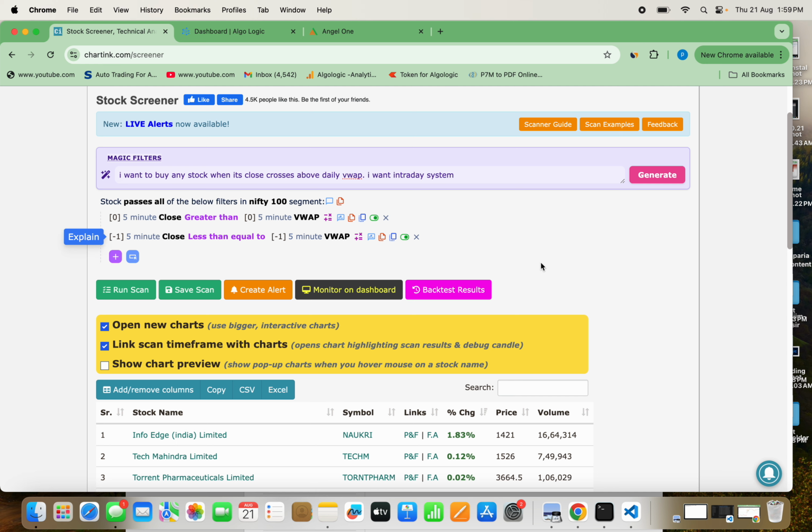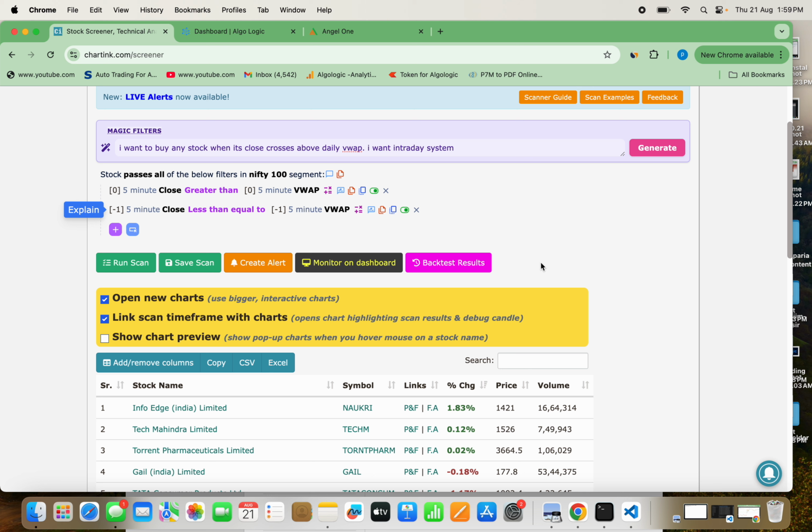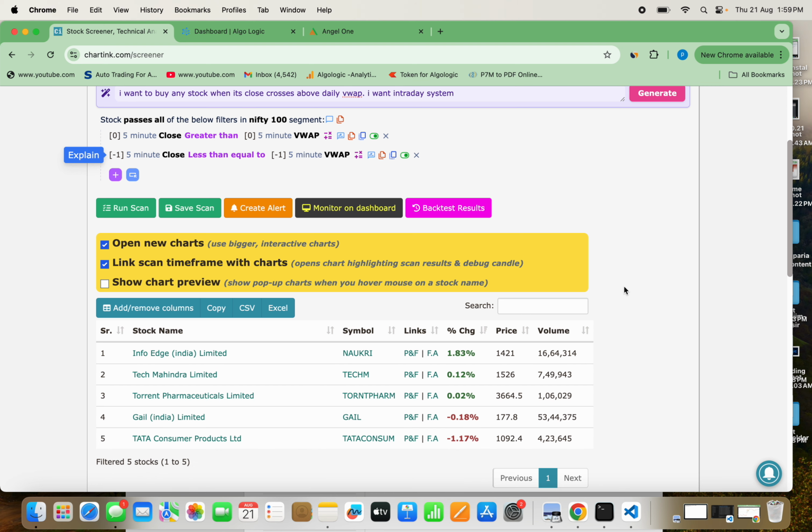Now what I will do, this is the task of charting. That means I have learned how to make the strategy using the charting, I can use the charting AI feature, and I have got the code, and it is scanning the system and giving me a limited number of scripts. Now the beautiful thing is, I want this call, when my charting search gives it to me, to also be converted into a live call, and it should go to my trading account. That means now I will take you to the Algologic dashboard.